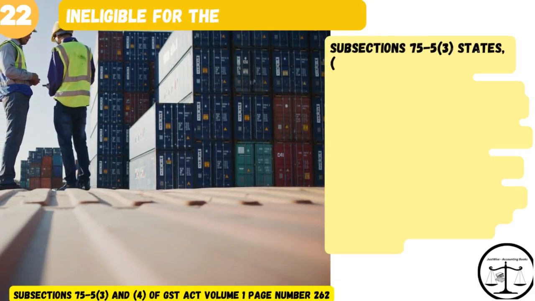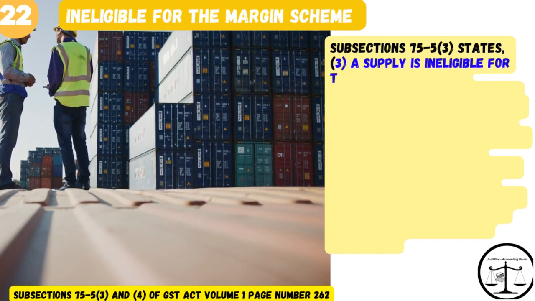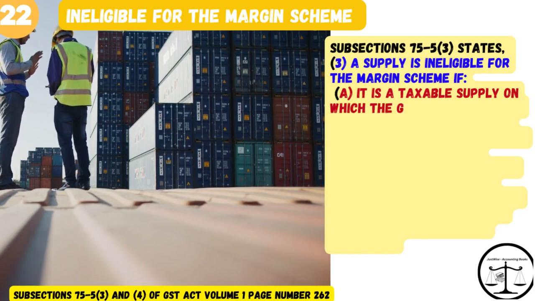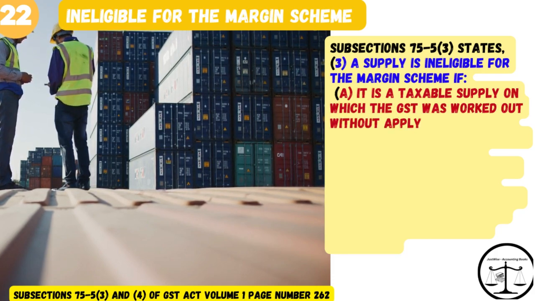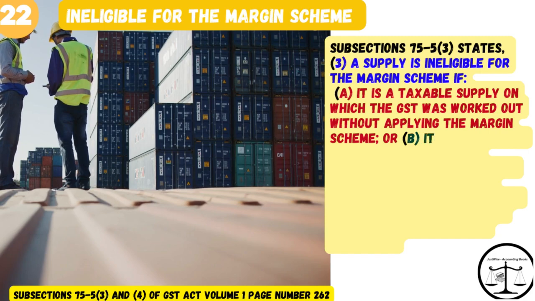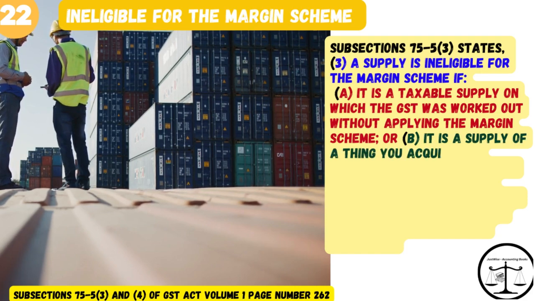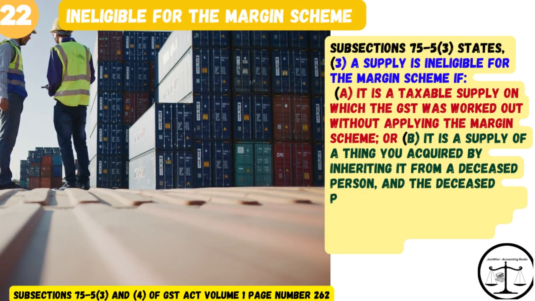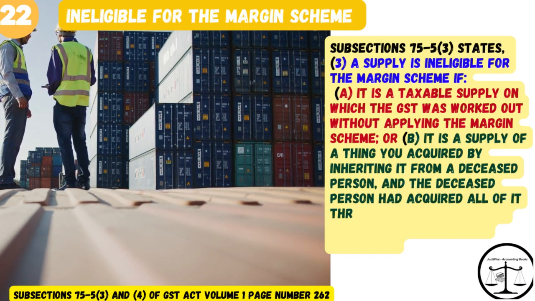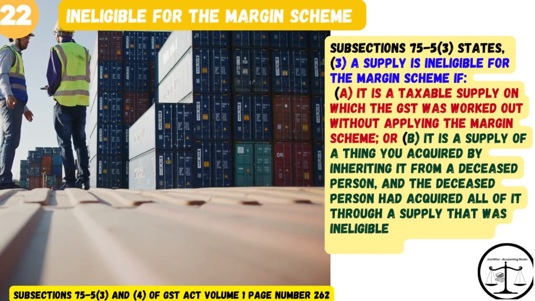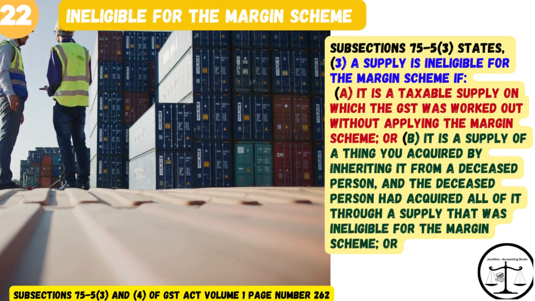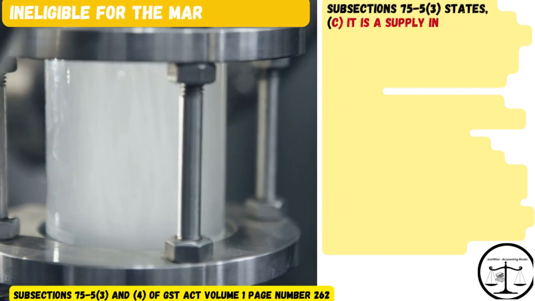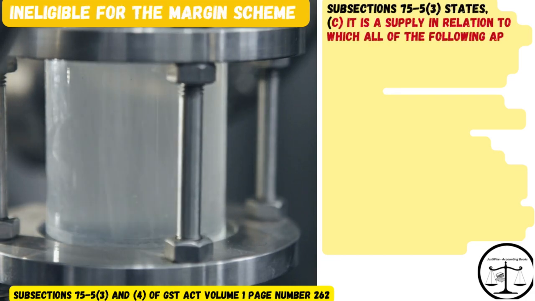Subsection 75-5(3) states: 3. A supply is ineligible for the margin scheme if A. It is a taxable supply on which the GST was worked out without applying the margin scheme, or B. It is a supply of a thing you acquired by inheriting it from a deceased person, and the deceased person had acquired all of it through a supply that was ineligible for the margin scheme, or C. It is a supply in relation to which all of the following apply. 1.